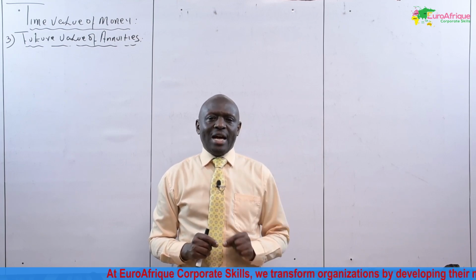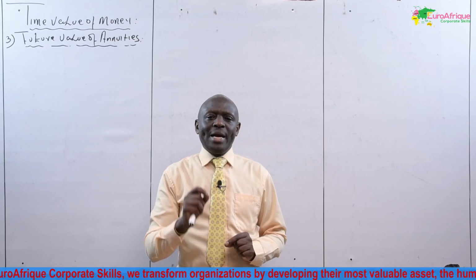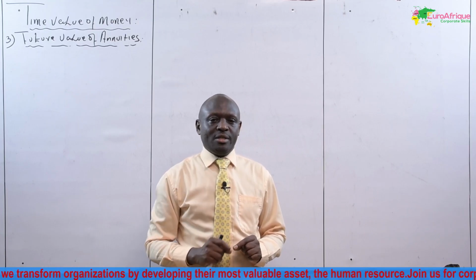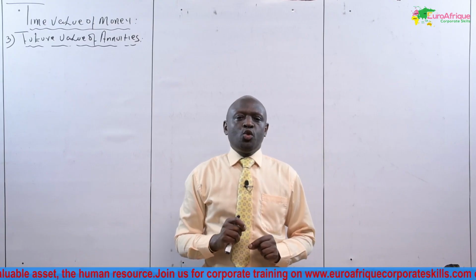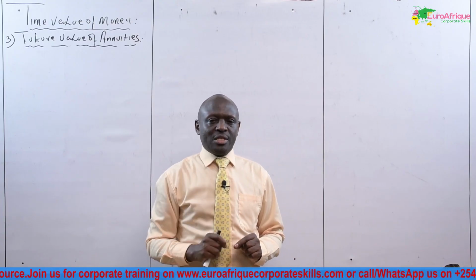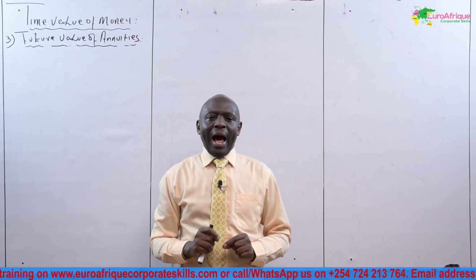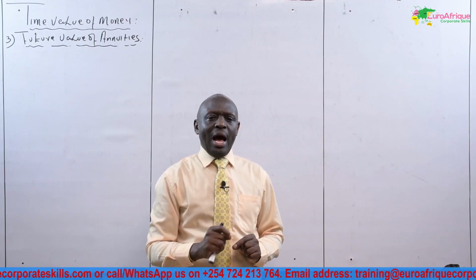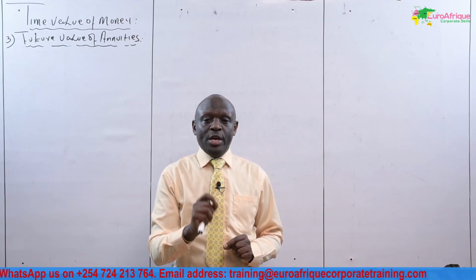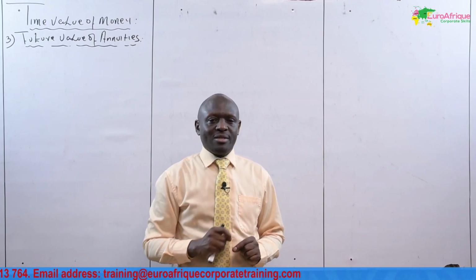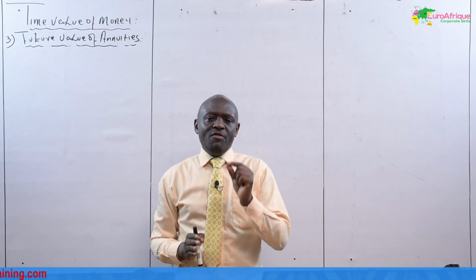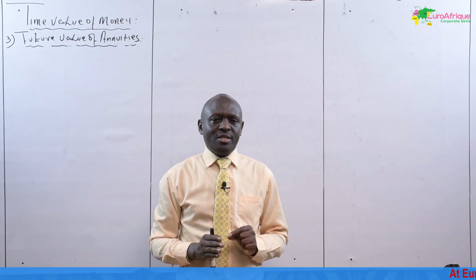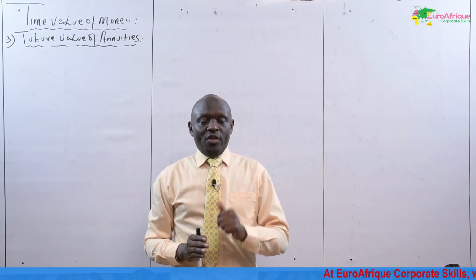An investor may decide to make investment in annuities. For example, an investor may decide to be making deposits of investment at the end of each year for a certain period of years. Like you can decide every year you will be investing 1 million Kenya shillings at the end of every year.